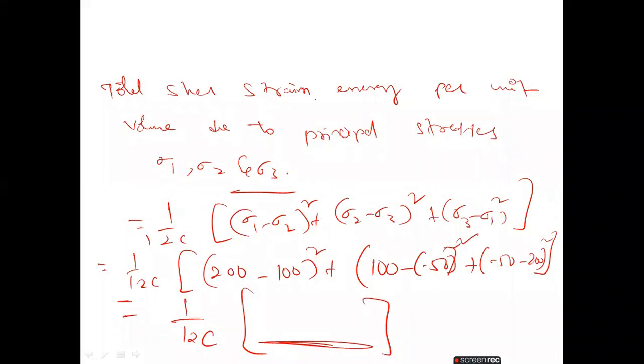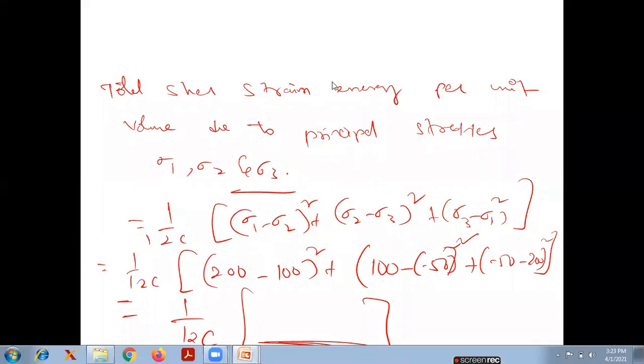Please calculate. 95,000. So 95,000 by 12c.